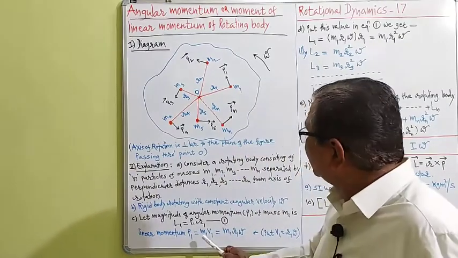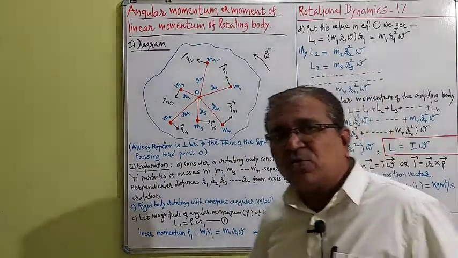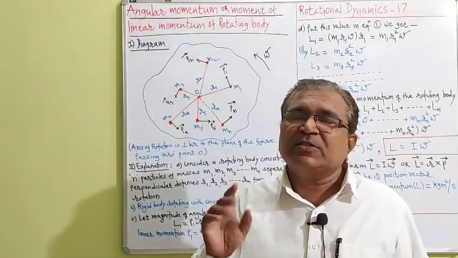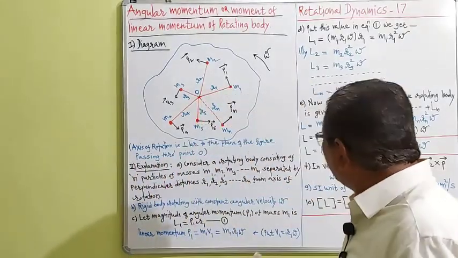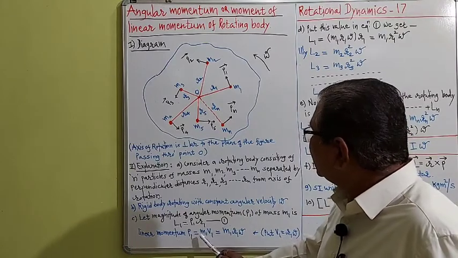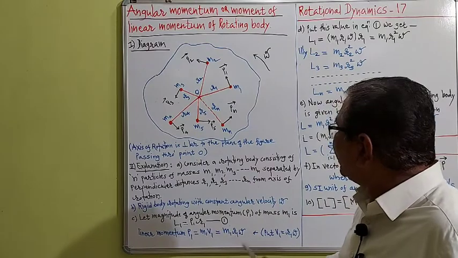That I have written here. We have learned this relation many times: v1 = r1 omega. Put the value v1 = r1 omega here, so we get P1 = m1 v1 = m1 r1 omega.